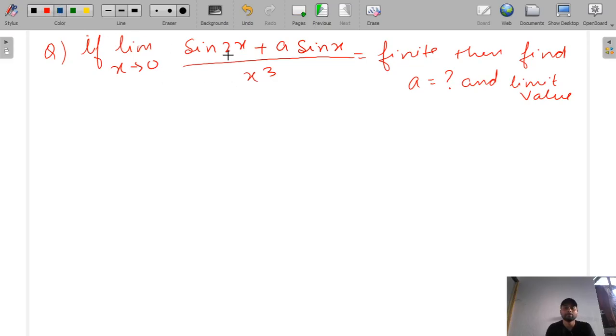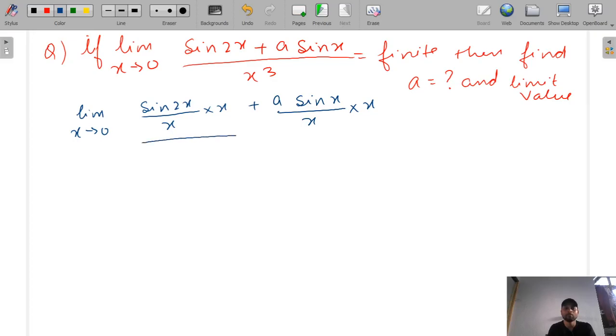we will see here that we can break this sine 2x using the standard limit formula. Limit x tends to 0, we can write sine 2x as sine 2x by x into x plus a sine x by x into x, and now we will divide it by x cube.